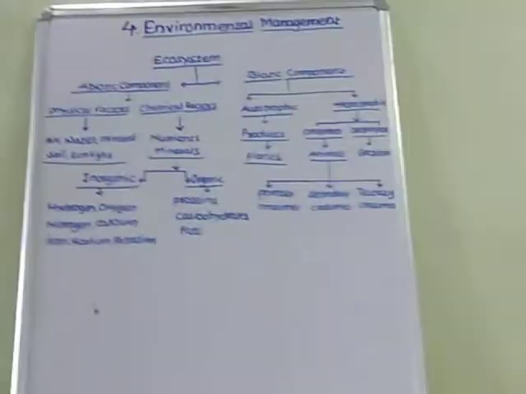Now, different trophic levels in the food chain. How many different trophic levels are there? The first trophic level is the producer. Then the second trophic level is the primary consumer. Secondary consumers are the third trophic level, and tertiary consumers are the fourth trophic level, or apex level. These are the trophic levels present in the ecosystem, in the food chain.